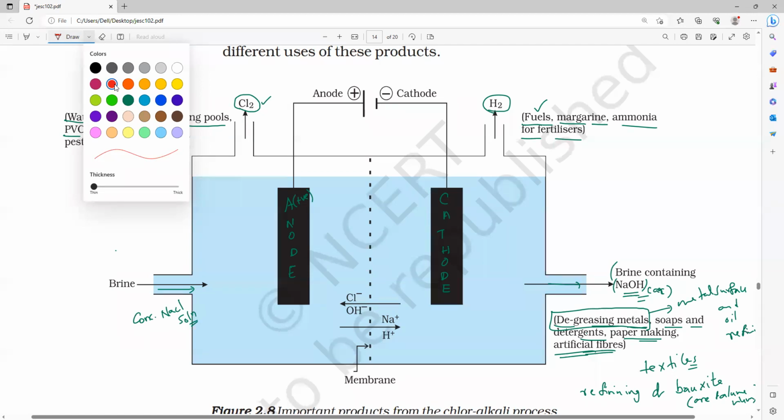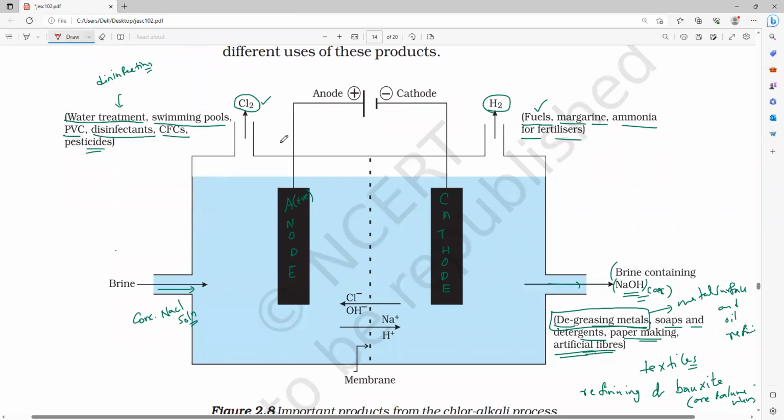Like that, this is the deliquescent salt. What are deliquescent salts? They absorb moisture and dissolve in the water. That is what we call deliquescent.